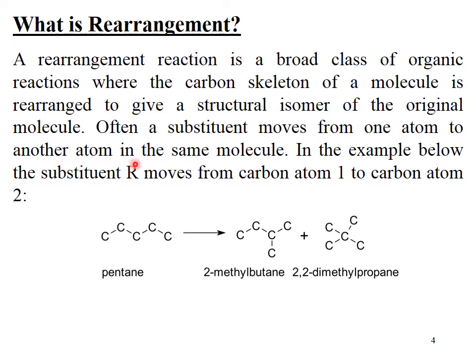You can see this is the structure of pentane. Here, numbering 1 2 3 4 5, the substituent which is R, which is carbon, is going to be rearranged to 2-methylbutane and then 2,2-dimethylpropane. It means rearrangement has occurred. If you look at the two structures, this is the secondary carbon and here this is the tertiary carbon.